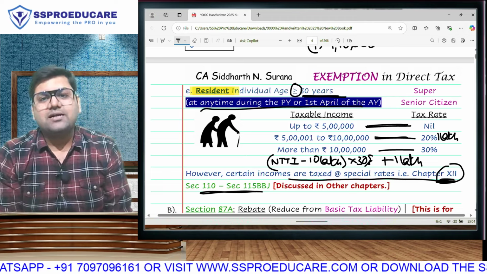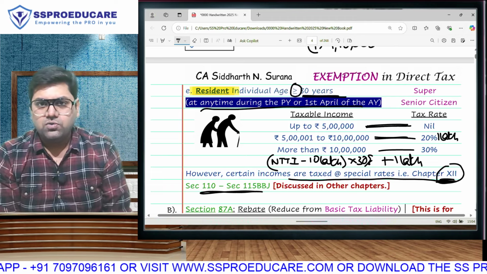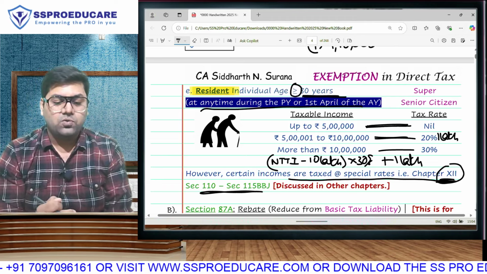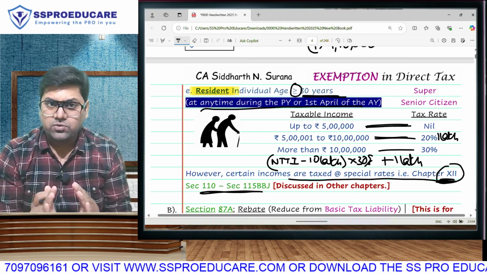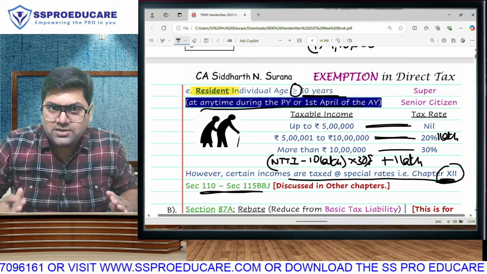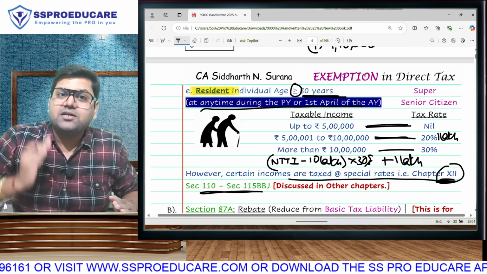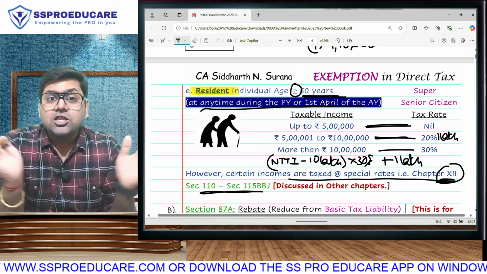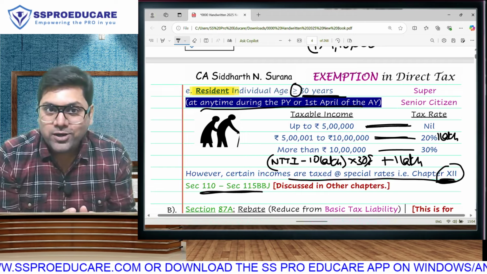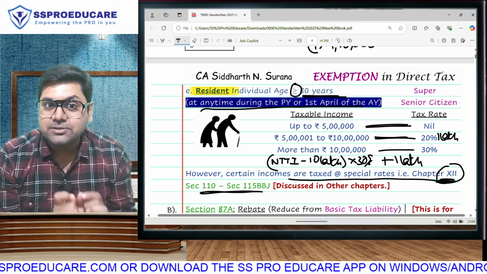All the incomes that are taxable at special rate will be taught to you separately. In such cases, what do you have to do? You have to take your net taxable total income and divide it into 2 parts. The special income will be taxable at special rate, and the normal income will be taxable at normal rate. So normal income normal rate, special income special rate. The total of them is going to become your basic tax.